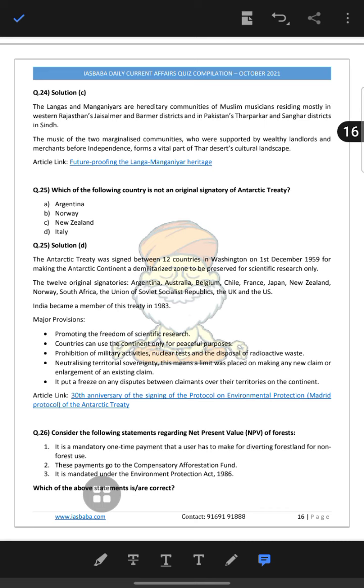It put the freeze of the dispute between the claimants over the territory on the continent. It is the 30th anniversary of the signing of the Protocol on Environmental Protection, the Madrid Protocol, to the Antarctic Treaty. So it was not a signatory of Italy. The rest, Argentina, Norway, New Zealand, are there.